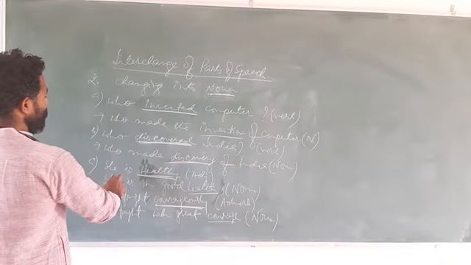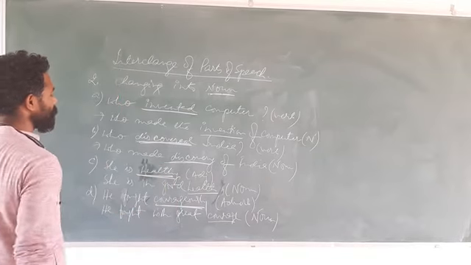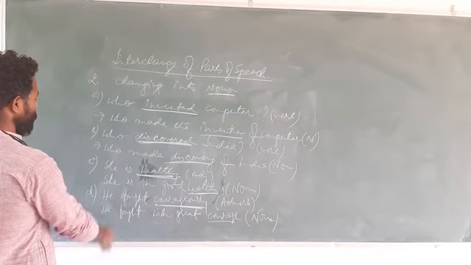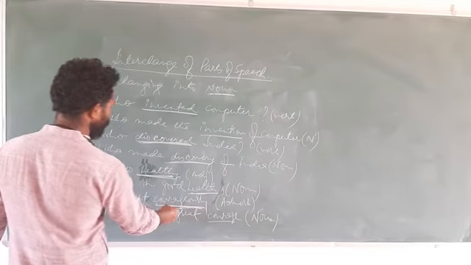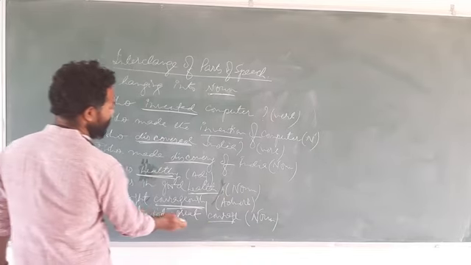Third sentence is she is healthy. Here healthy is adjective. We have changed this into noun. How? She is in good health. Health is here noun. And fourth sentence is he fought courageously. Courageously is here adverb. We have changed courageously into noun: courage. How? He fought with great courage.